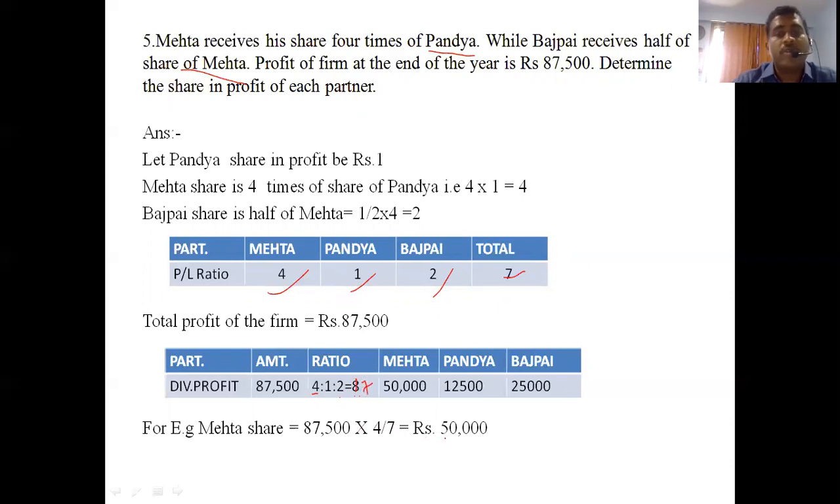4 by 7. How much do we get? 50,000. For Pandya, how to do? 87,500 into 1 divided by 7. Okay. For Vajpayee, 87,500 into 2 divided by 7.